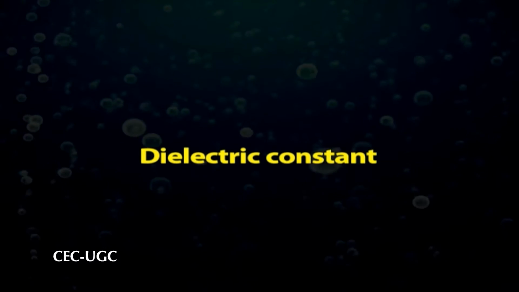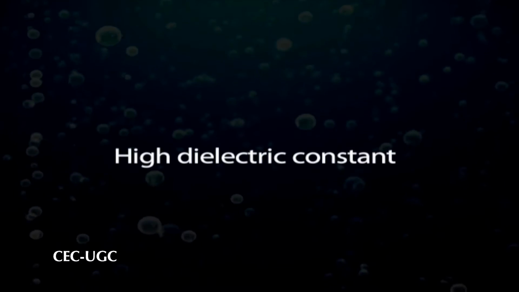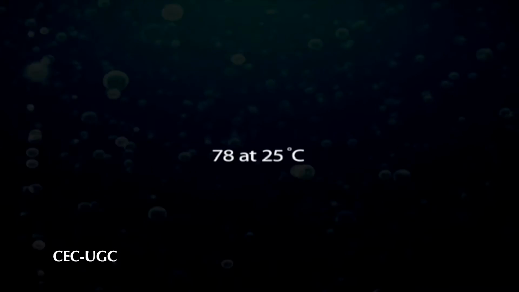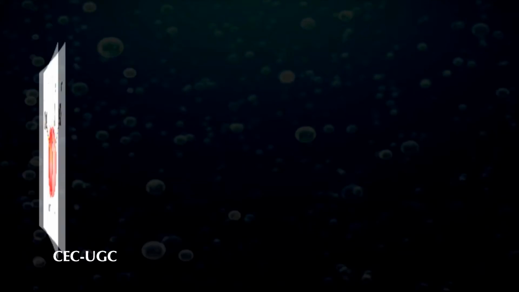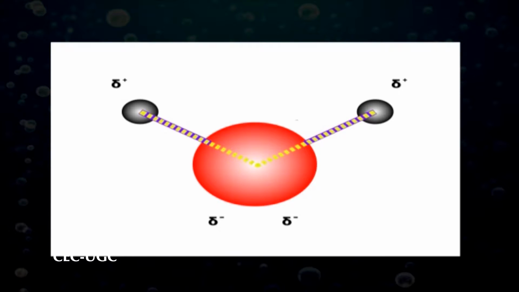Dielectric constant. Water has a very high dielectric constant with a value of about 78 at 25 degrees centigrade. This high value is because water is a polar molecule and has a dipole moment. Under a given electric field, water tends to polarize strongly, cancelling the effect of the electric field.